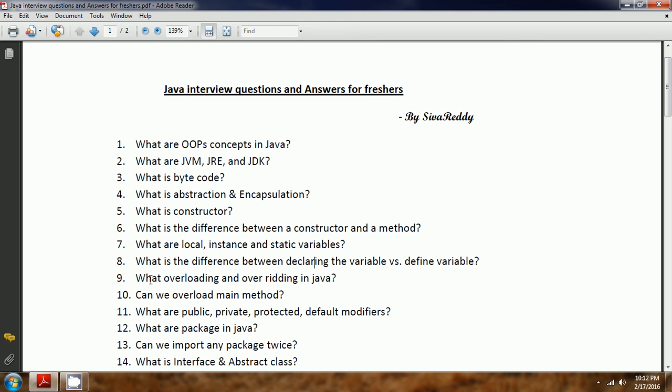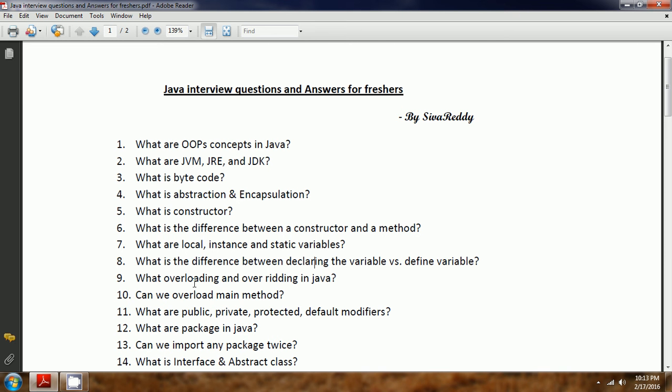Now, what is overloading and what is overriding in Java? Overloading: a class contains different methods with the same name but with different parameters, that is, different data types or a different number of arguments. Then it is known as overloading.